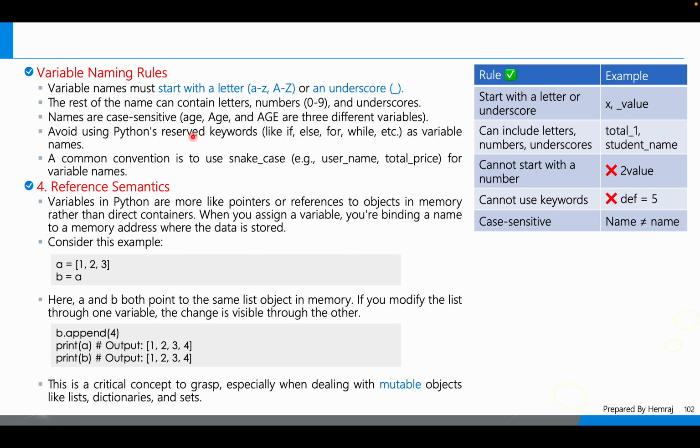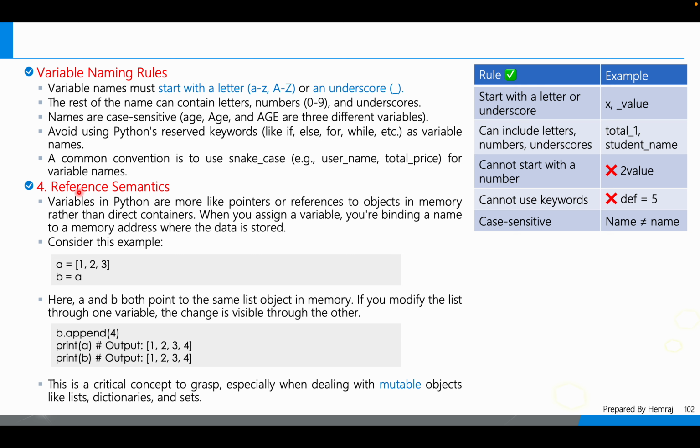Avoid using Python reserved keywords. I already told you we have around 35 Python keywords, like if, else, for, while, etc. Avoid using these as variable names. A common convention is to use snake case, like user_name and total_price, for variable names.